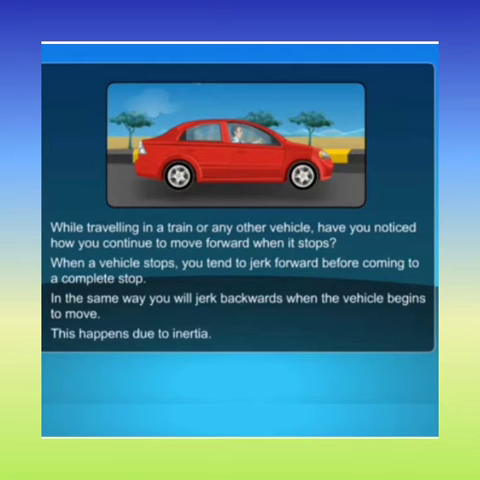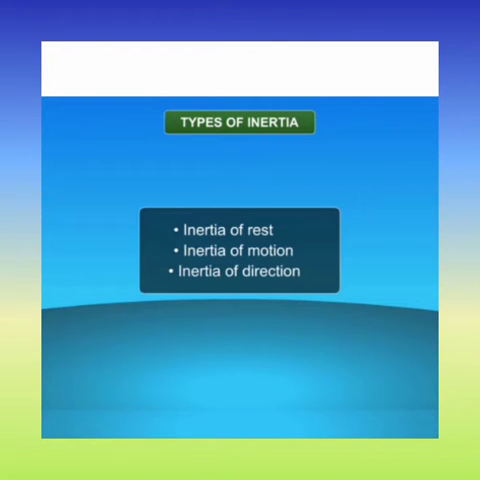Inertia can be classified into three types. Inertia means resistance to change. The word inertia was first used by Galileo. There are three types of inertia. The first one is inertia of rest, the second one is inertia of motion, and the last one is inertia of direction. So the first one is inertia of rest.